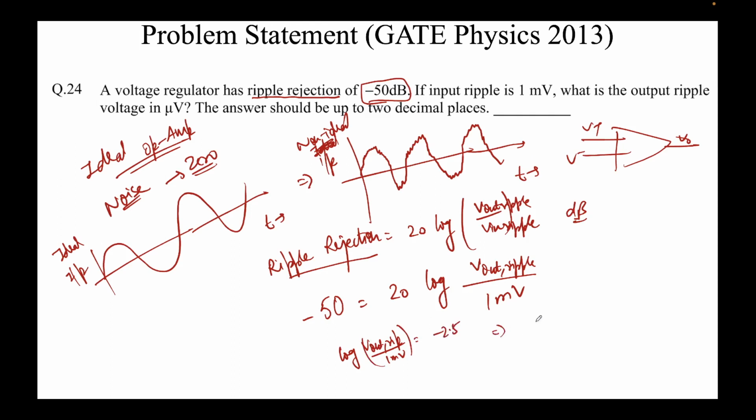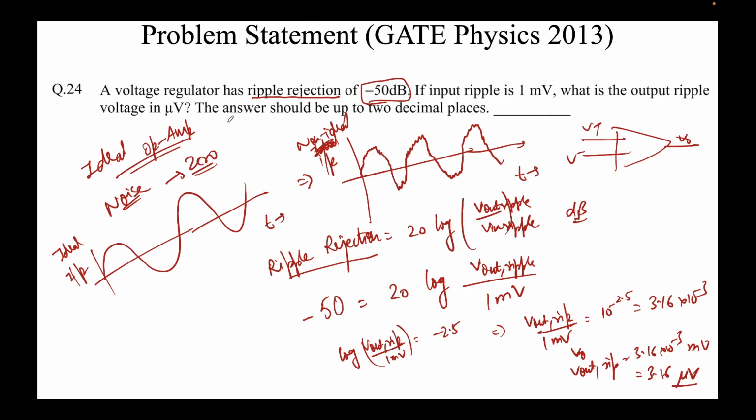So V out ripple over 1 millivolt is 10 to the power minus 2.5. Let me use my calculator. This is 3.16 into 10 to the power minus 3. Now simply multiply this here. So I get V out ripple equal to 3.16 into 10 to the power minus 3 millivolts, which is nothing but 3.16 microvolts.